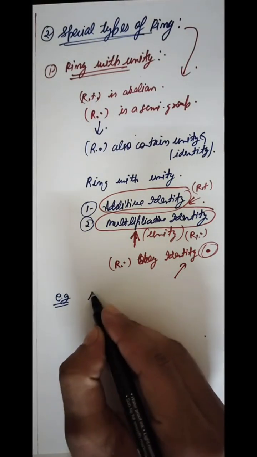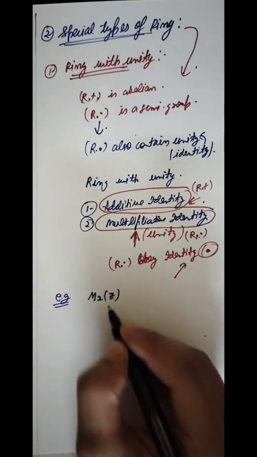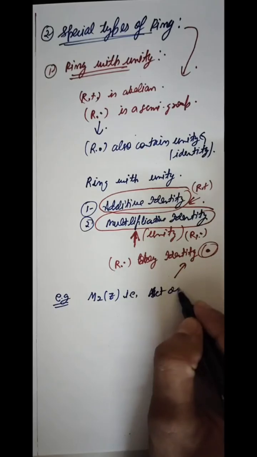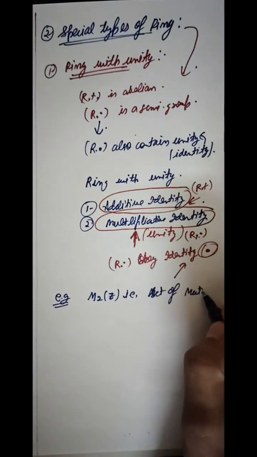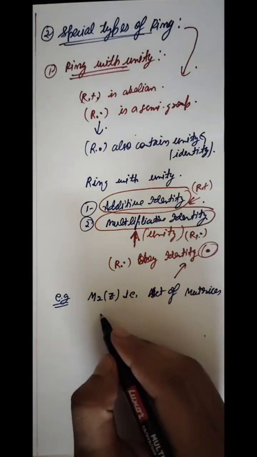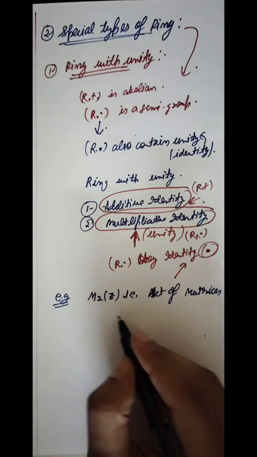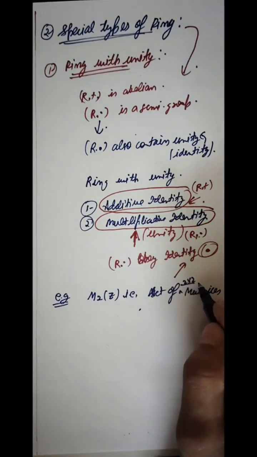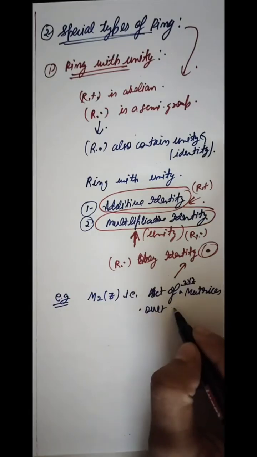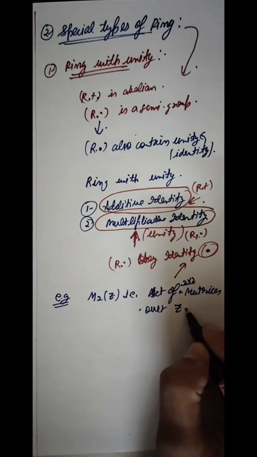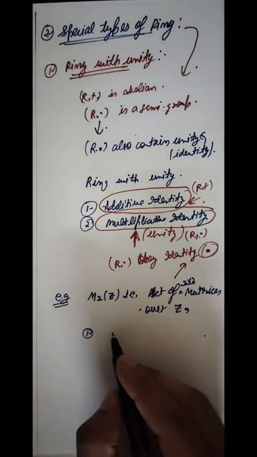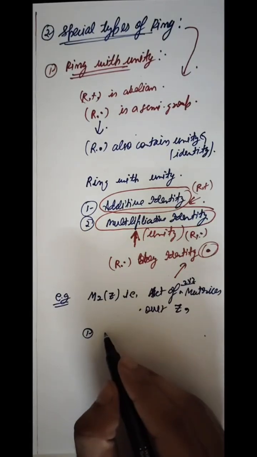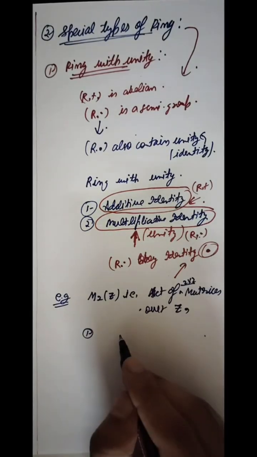For example, M2Z, that is the set of 2 cross 2 matrices over Z. We know that the set of 2 cross 2 matrices over integers is a group.